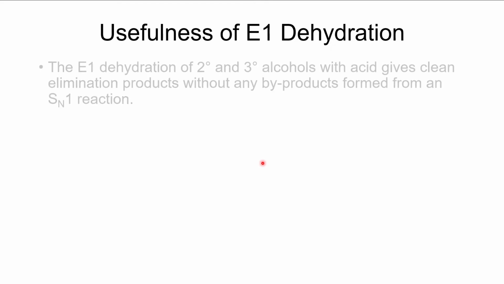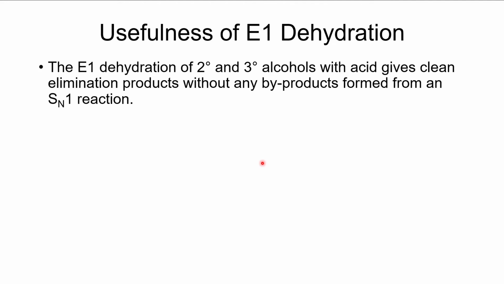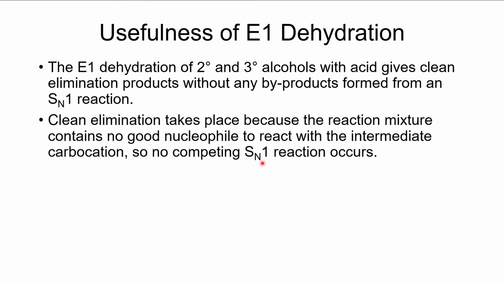When it comes to the usefulness of an E1 dehydration, we're going to find that it's much more useful than the dehydrohalogenation that we saw previously. So the E1 dehydration with secondary and tertiary alcohols gives very clean elimination products without really any byproducts that we might get from an SN1 reaction. That clean reaction occurs because there are no good nucleophiles to react with the intermediate. The only nucleophile that's going to be present is the water that we produced.